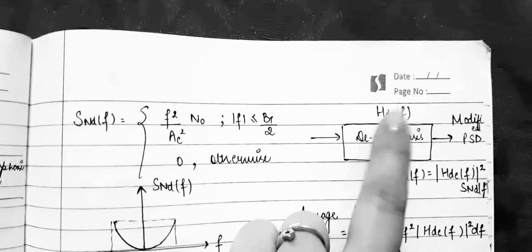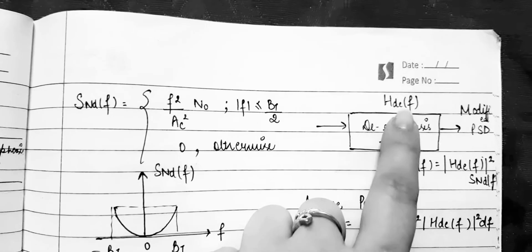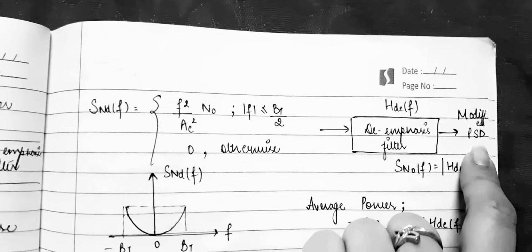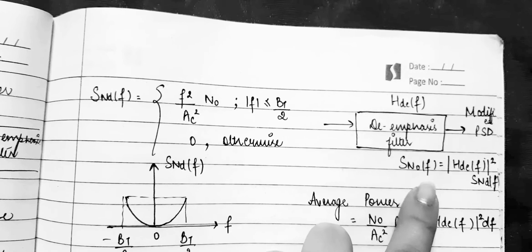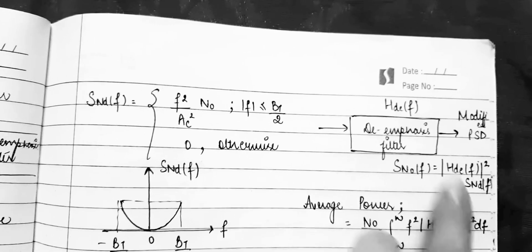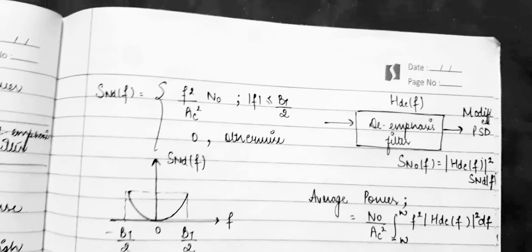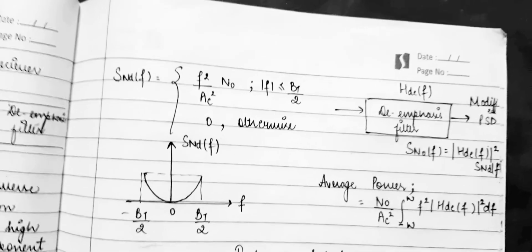Now if we talk about de-emphasis, defined by HDE of F, we get the modified power spectral density. The output power spectral density SN naught F will be equal to mod of HDE F whole square into SNDF. By this we can calculate your average power.